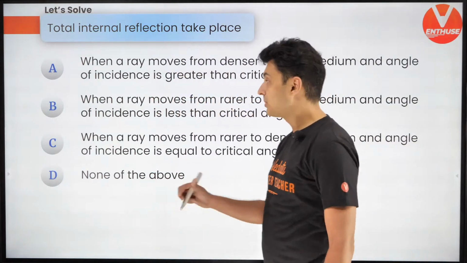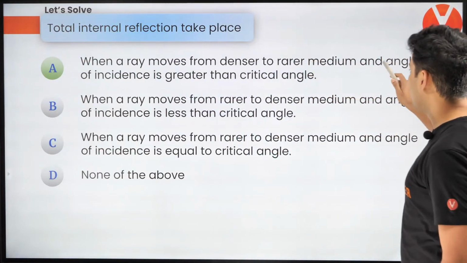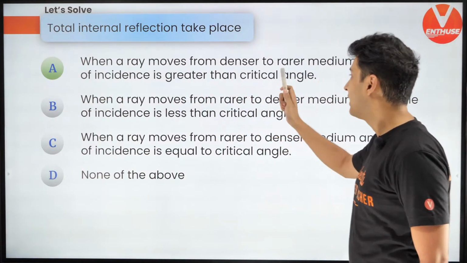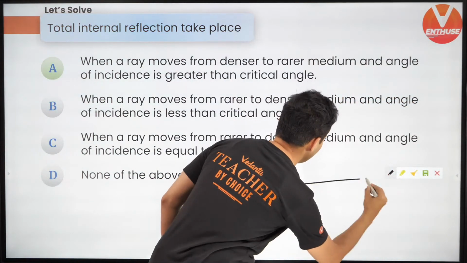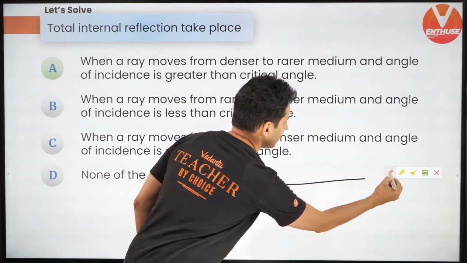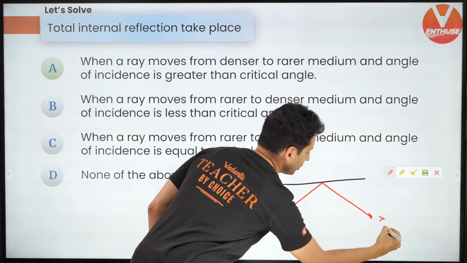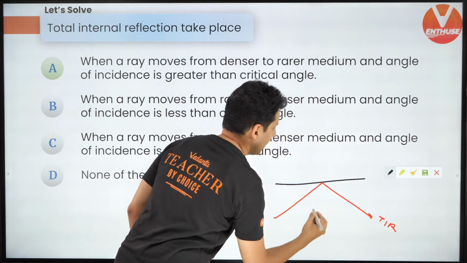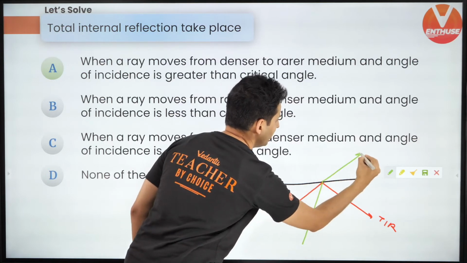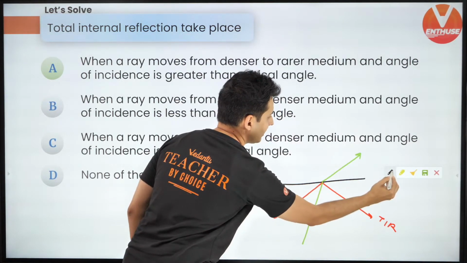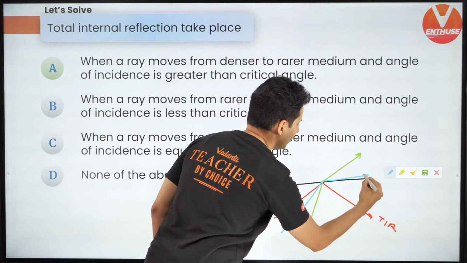All right, a lot of you are saying option A, very good, and that is correct. When a ray moves from denser to rarer medium and the angle of incidence is greater than the critical angle. Very true, guys. So if you have a medium and your angle is more than the critical angle, it will totally internally reflect. And remember, if the angle of incidence is small, it's going to come out, and exactly at the critical angle, it's going to be almost 90 degrees.